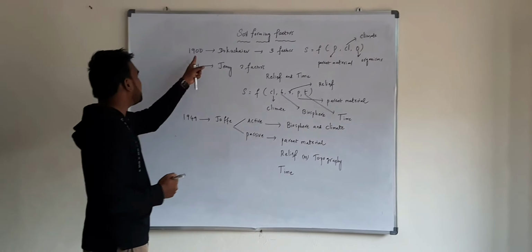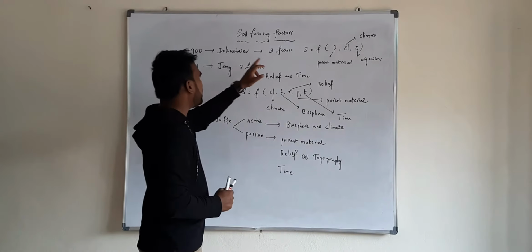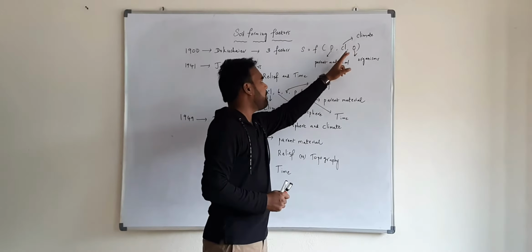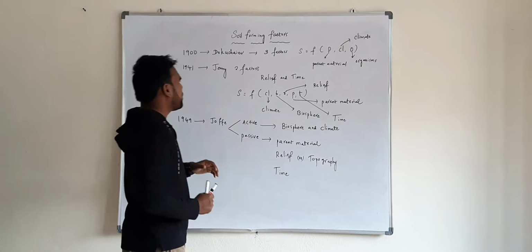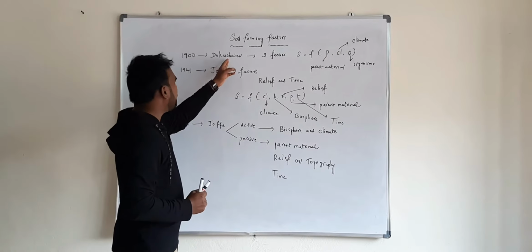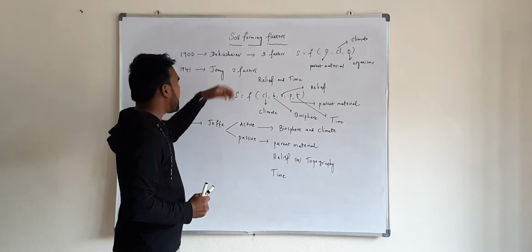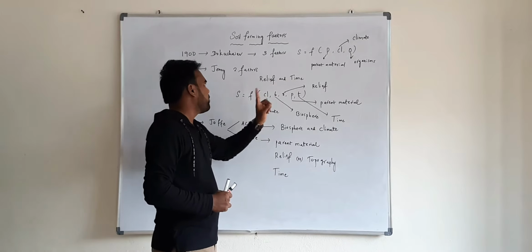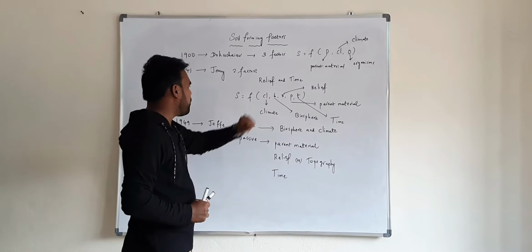Here, in the year 1900, Dokuchaev gave three soil forming factors: parent material, climate, and organisms. Jenny formulated the Dokuchaev equation by adding two factors, relief and time. Relief is also known as topography.